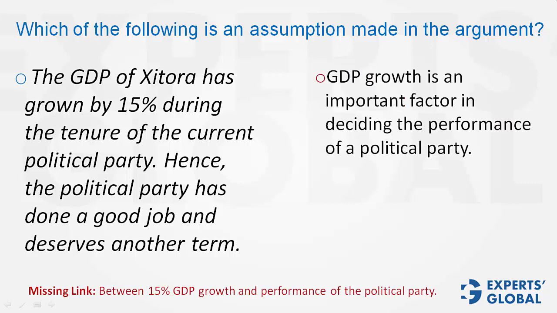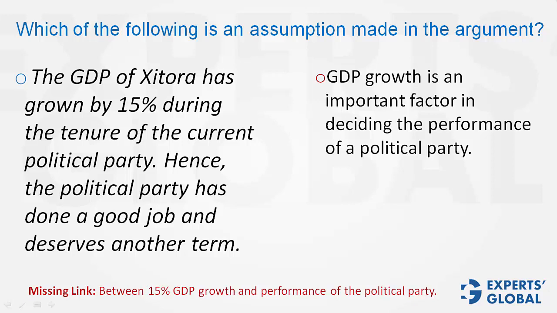Do you think this is a fine assumption? See, the conclusion has been based purely on the GDP growth. This answer choice suggests that GDP growth is an important factor in deciding the performance of a party. So yes, it fills the missing link, and yes, it is something that must be true for the argument to hold. Imagine, negate it, and see, GDP growth is not an important factor in deciding the performance of a party.